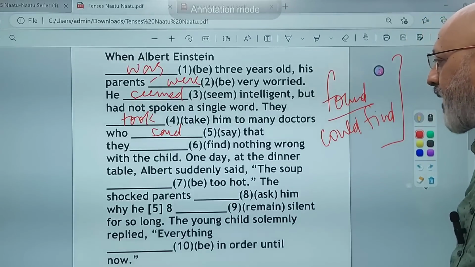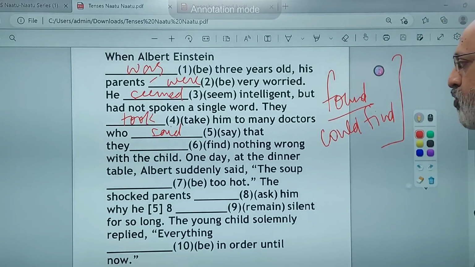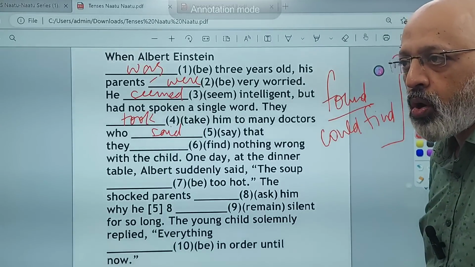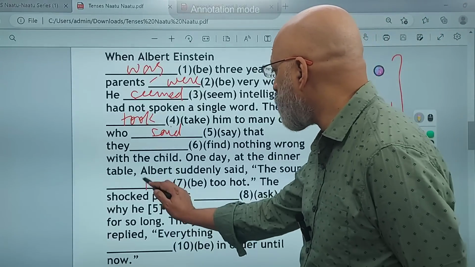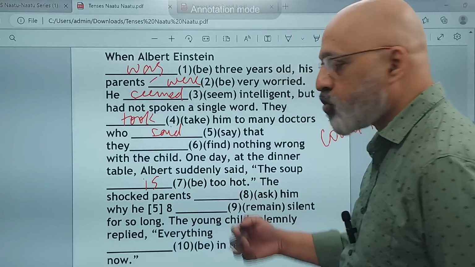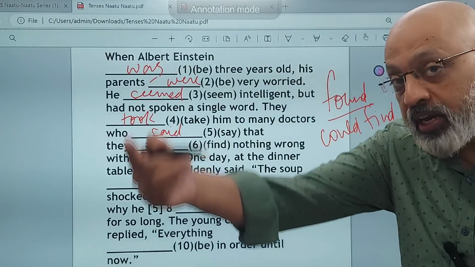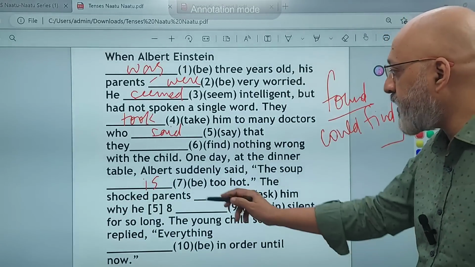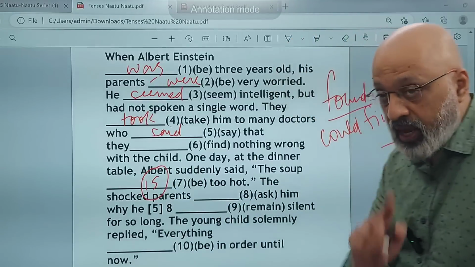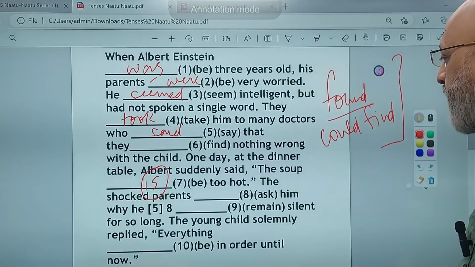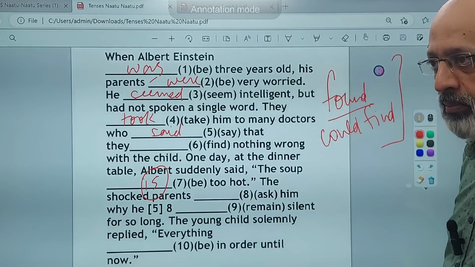One day at the dinner table, Albert Einstein suddenly said, the soup is too hot. What will it be? The soup is too hot. He's talking, suddenly said, the soup is too hot. If it was reported speech, then it will be was. But here it is direct speech, which is why it is. Dhyan rakhna hamesha.